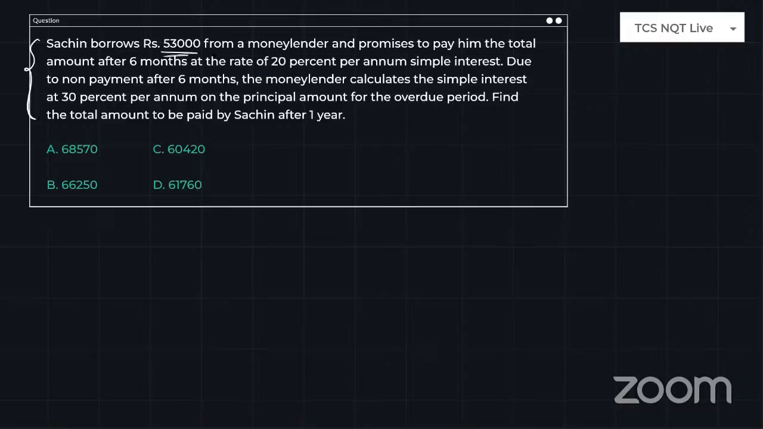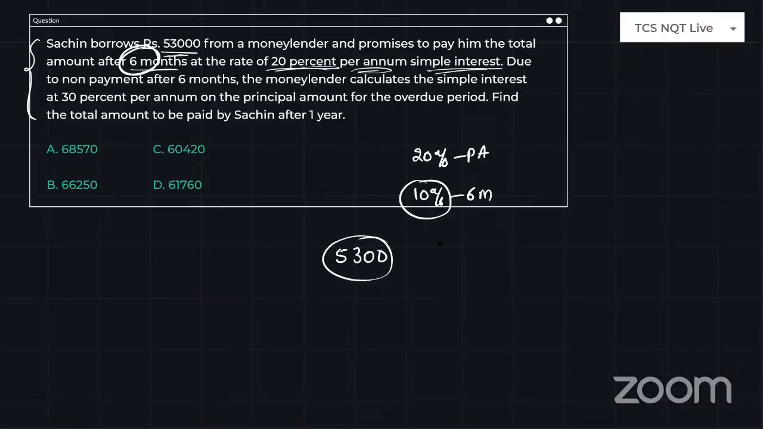Sachin borrowed some amount from the money lender and promises to pay him the total amount after 6 months at the rate of 20% per annum, simple interest. Okay, guys, just look here. 20% per annum, but 6 months means only 10% for 6 months. So 10% he needs to pay. So 5300 he needs to pay.